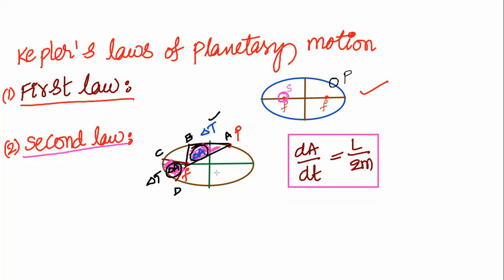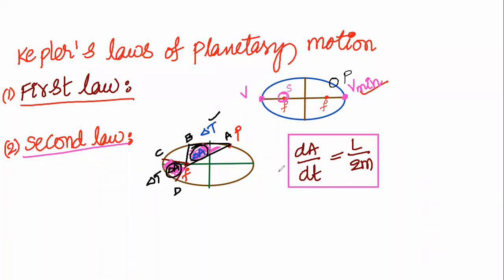See here, when the planet is far from the sun, it moves slow. When the planet is far from the sun, velocity will be minimum. When the planet approaches the sun, velocity of the planet will be maximum. It increases. Velocity being less means distance will be more. Maximum distance, minimum velocity. Minimum distance, maximum velocity.